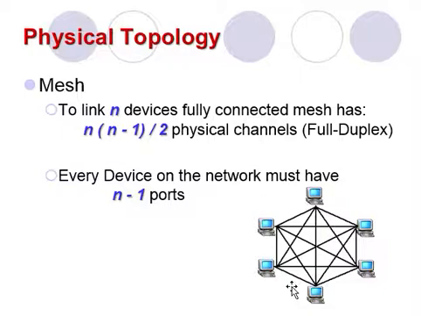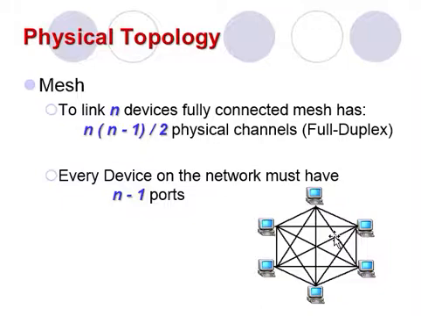Node 1 must be connected to n minus 1 nodes. Similarly, node 2 must be connected with n minus 1 links, or we can say n minus 1 nodes, because every node is connected with any other node using a link. Finally, in this example we use 6 nodes, but we suppose that there are n nodes, because we don't know the network size.